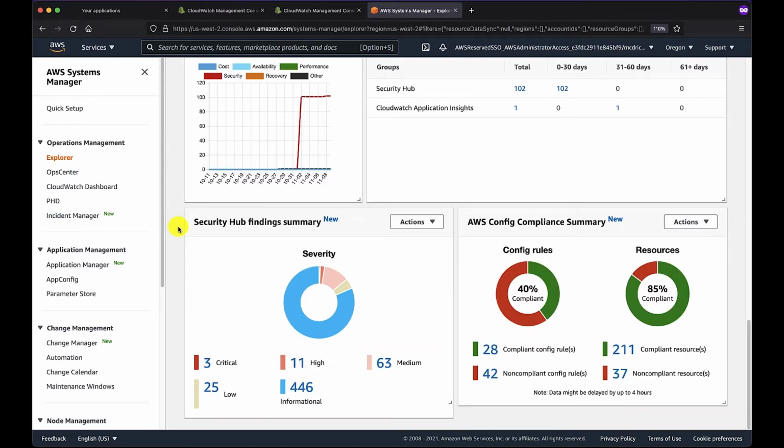If we go quickly down to the bottom of the page, we'll actually see a breakdown of the severity of Security Hub findings or the current state of your account based on the AWS config rules that you have defined. For those not familiar with AWS config, this is a service that combines a configuration management database along with a rules and compliance engine. It can also optionally auto-remediate issues in your environment or create service tickets within other applications.